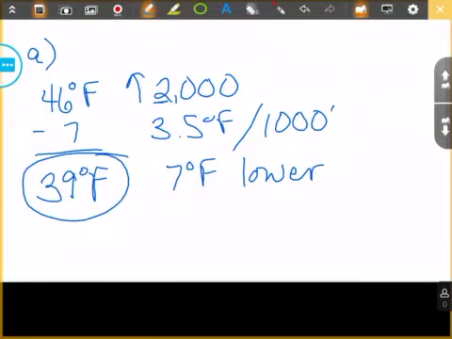Okay, then for part B, we're going to have to write ourselves a little linear equation. At what altitude or what elevation would the air temperature reach the freezing point of water? Well, like I said, it's a linear relationship. Linear relationships can be expressed here.